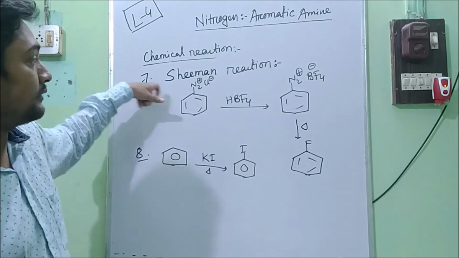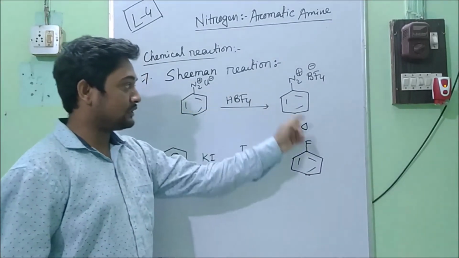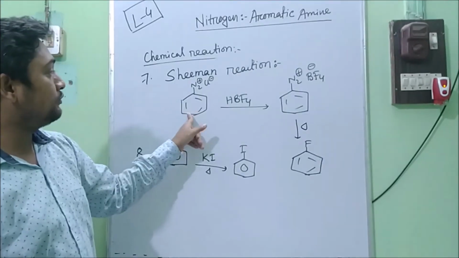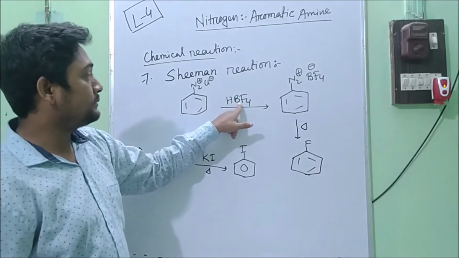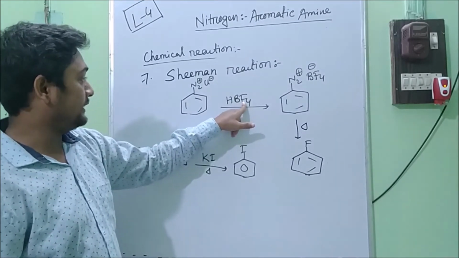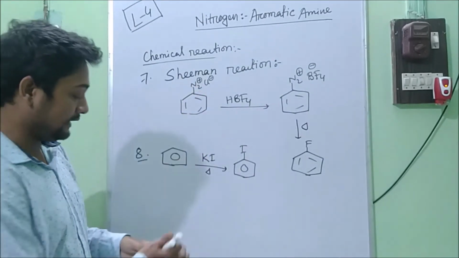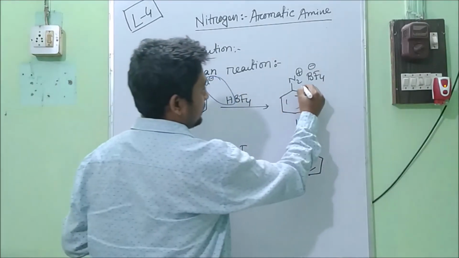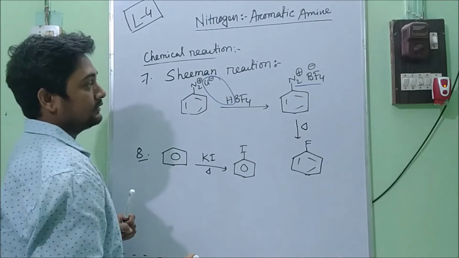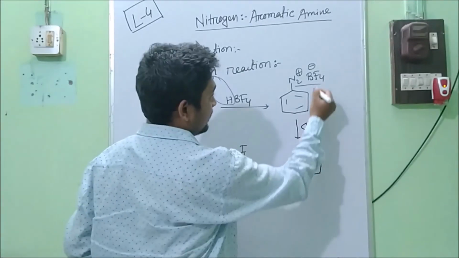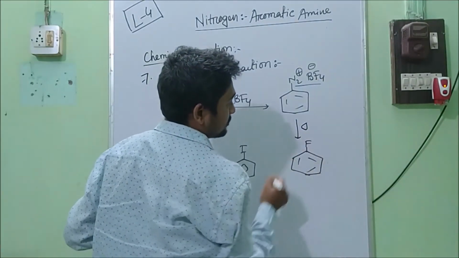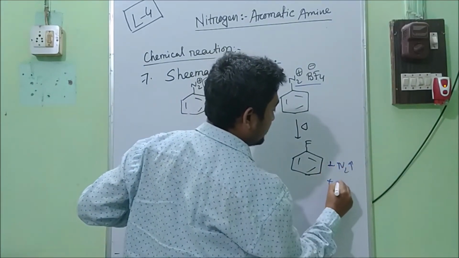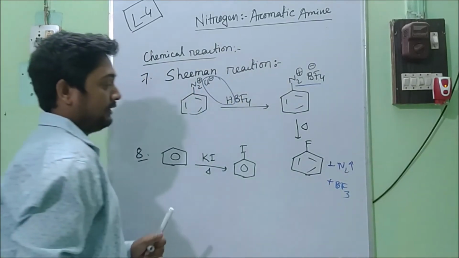In this reaction, we can prepare fluorobenzene. This is the best way to prepare fluorobenzene. The reaction is, if we react HBF4, an acid, with benzene diazonium chloride, then HCl will be eliminated, and you will have a salt like this. Now upon heating, one of the fluorine atoms will attach to the benzene ring, nitrogen gas will go off, and you will have BF3.